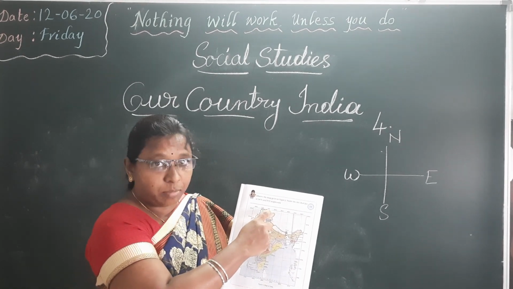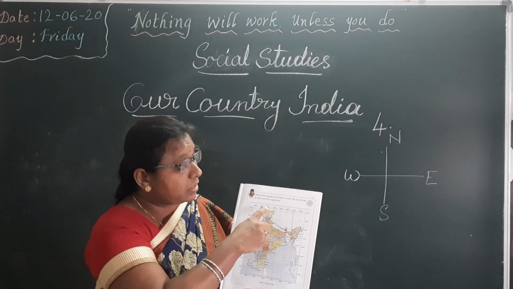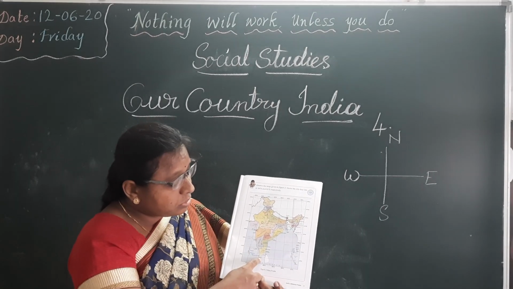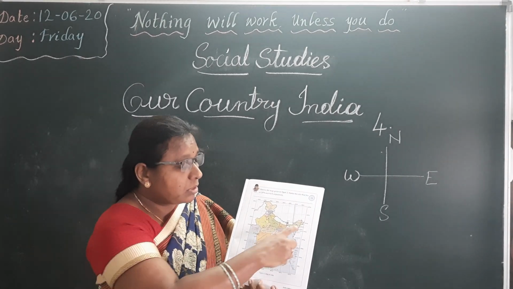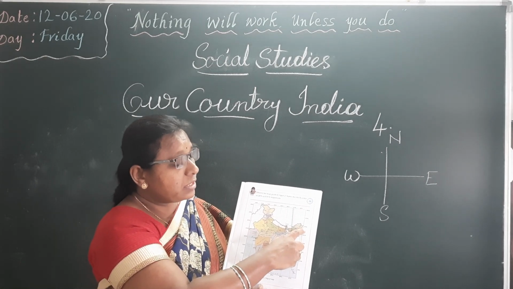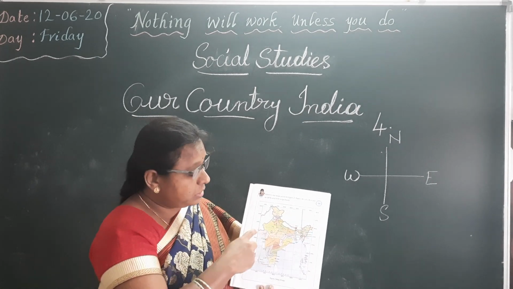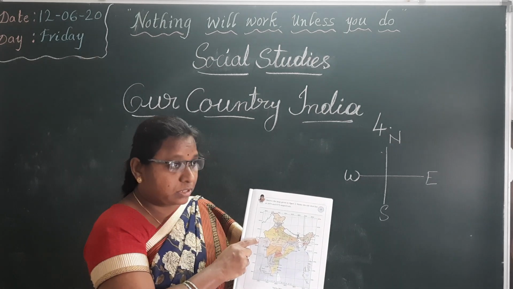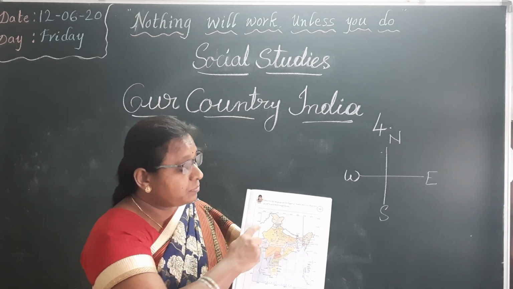On the north side, Himalaya mountains. On the north side, Jammu and Kashmir. On the south side, Tamil Nadu. On the east, the first state is Arunachal Pradesh. On the west, the first state is Gujarat.